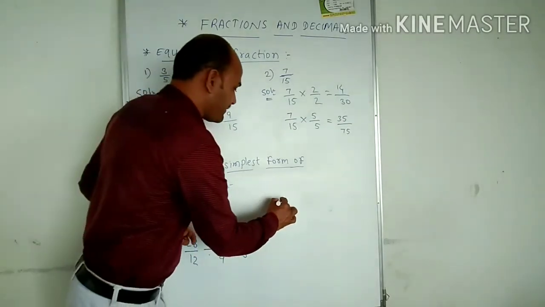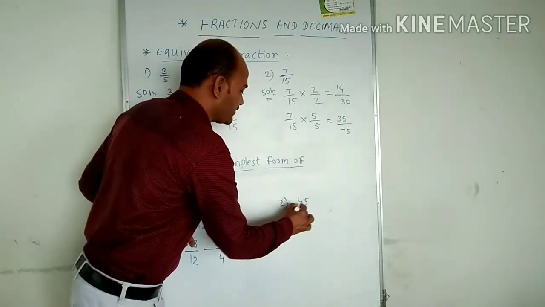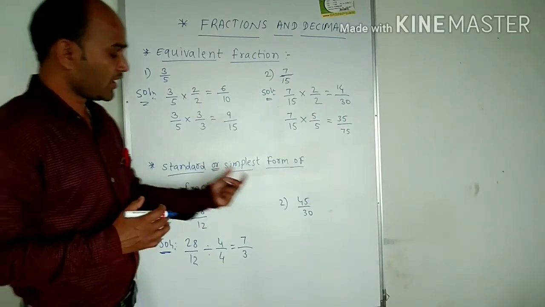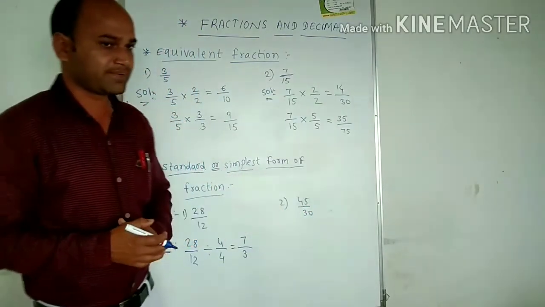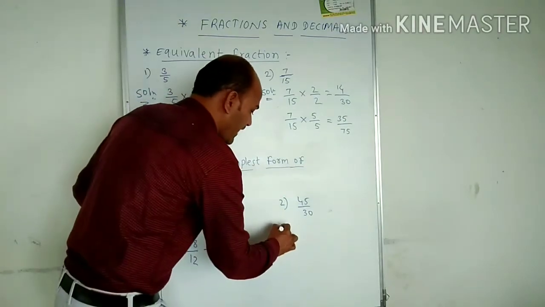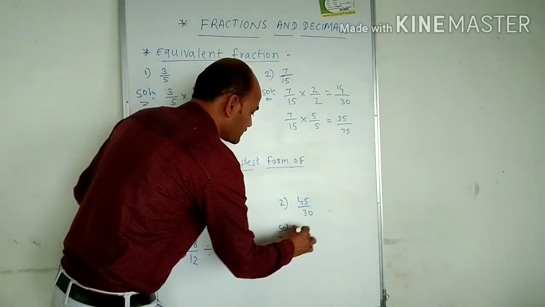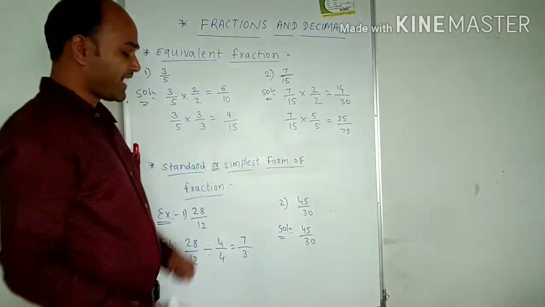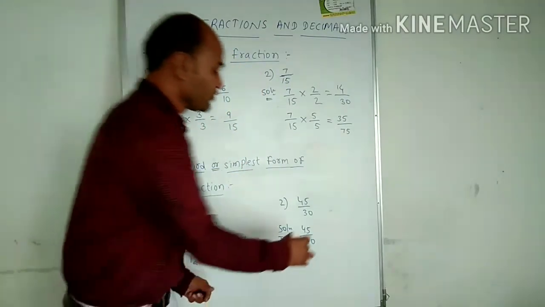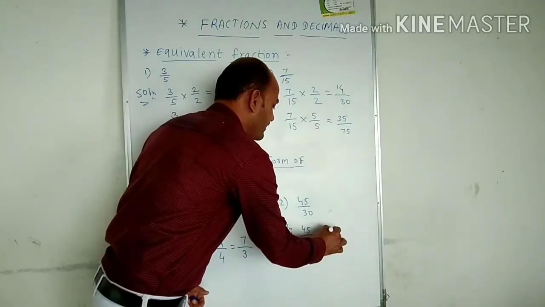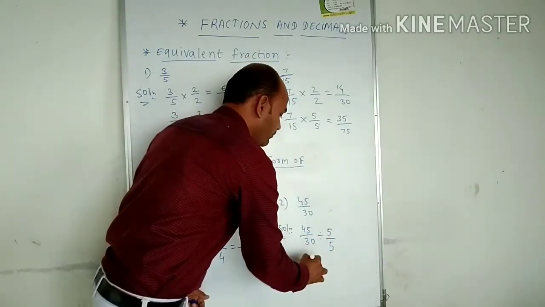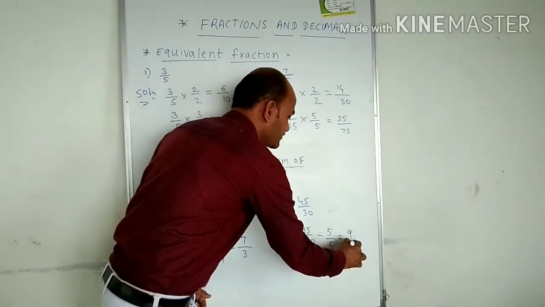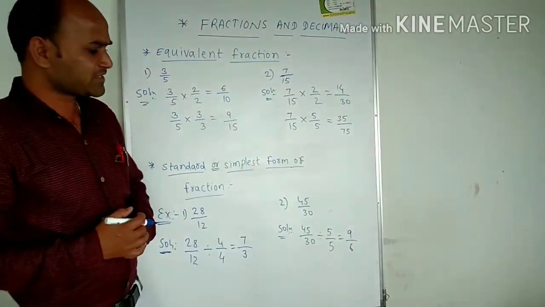One more example we can take here, 45 upon 30. Write this fraction in the simplest form. Let me check which table this fraction comes in. 45 and 30 are in the 5 table, so let's divide both by 5. 5 9s are 45 and 5 6s are 30. Is this the simplest form?